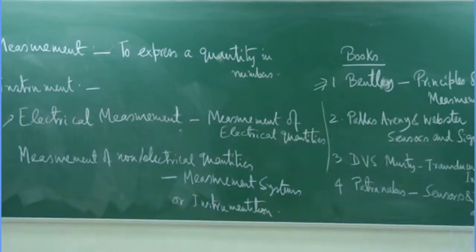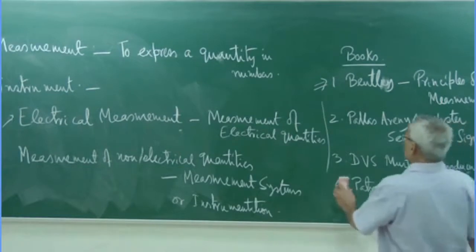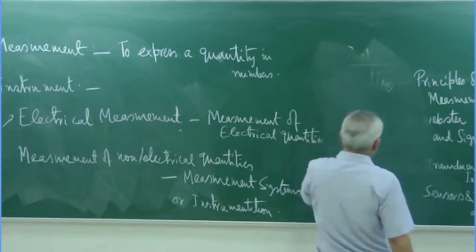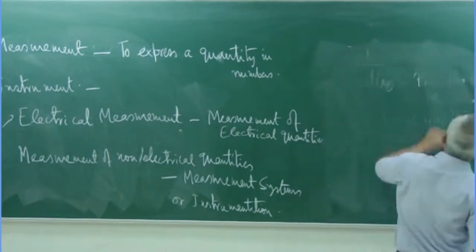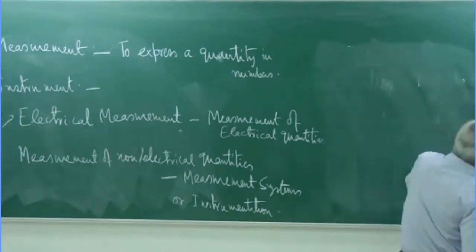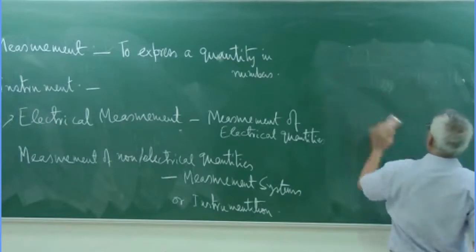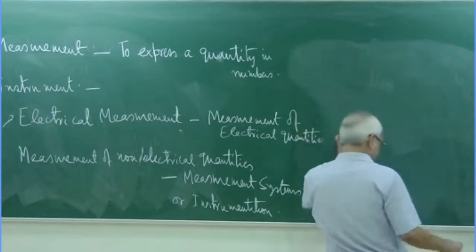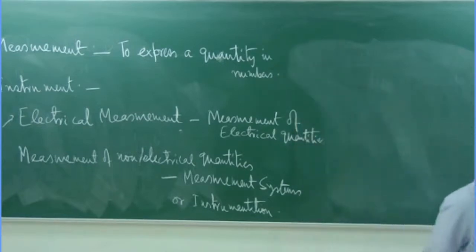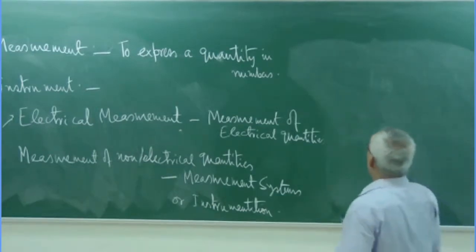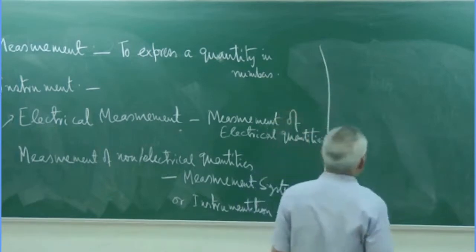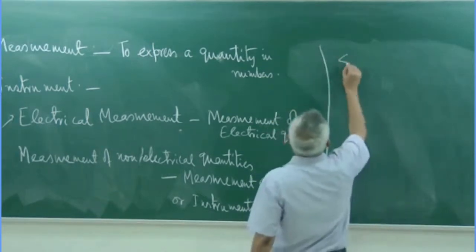Once we call it a measurement system, it is always implied that it is not a single instrument or a single device, but there would be multiple blocks in cascade, which will finally lead to your measurement. But before that, I will put some more definitions, very basic definitions.